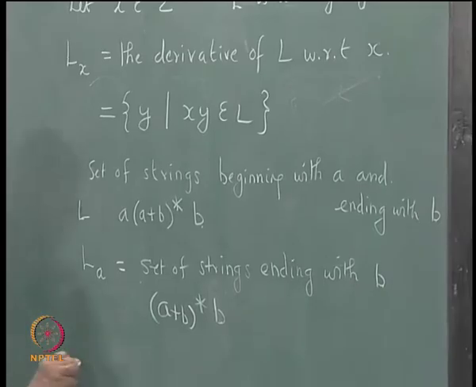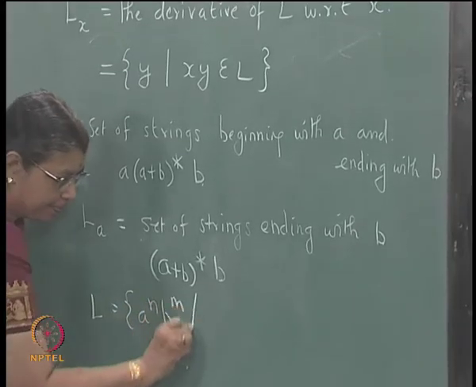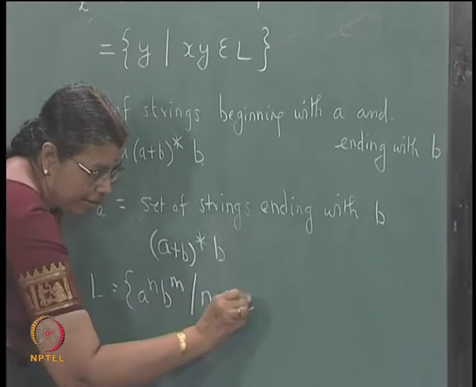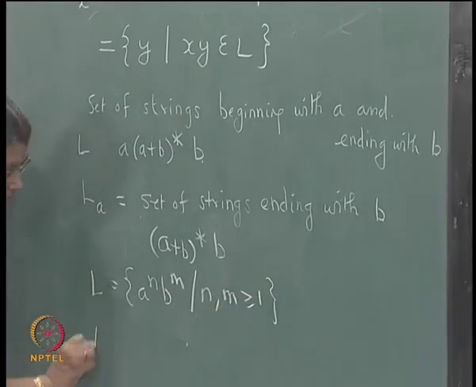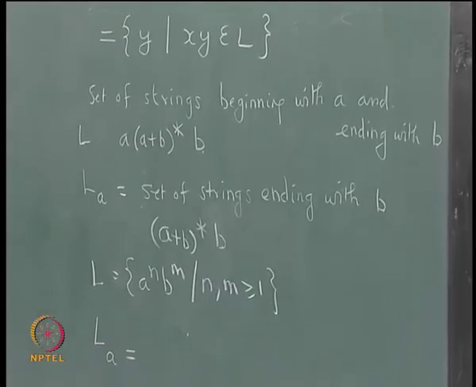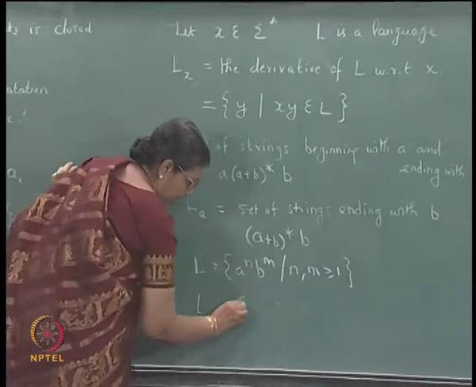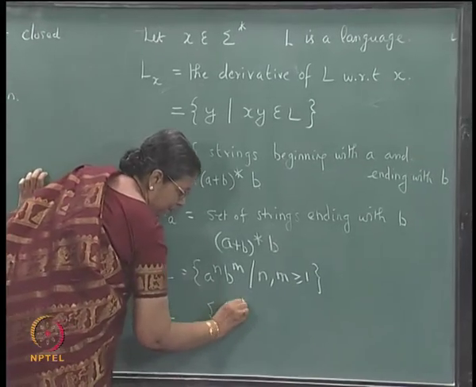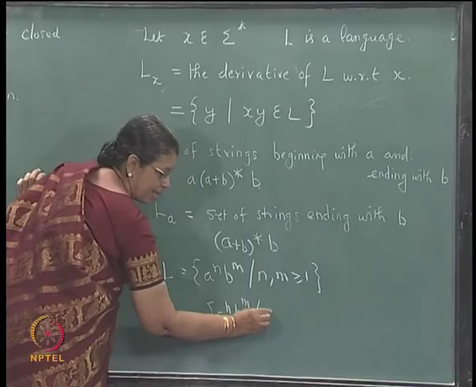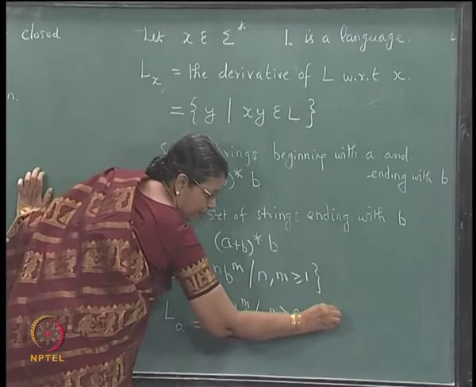Now, if you take L to be a power n b power m, n, m greater than or equal to 1, what is L_a? What is L_a? a power n b power m, yes, n greater than or equal to 0, m greater than or equal to 1.